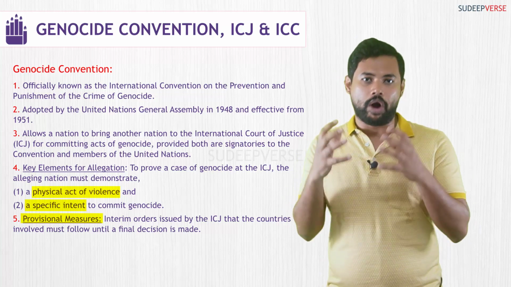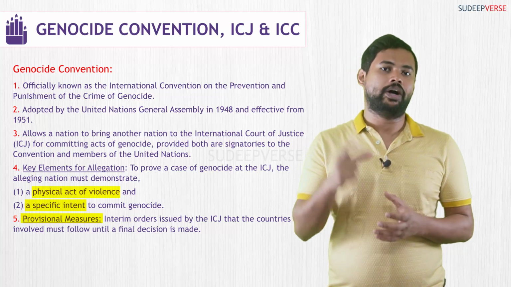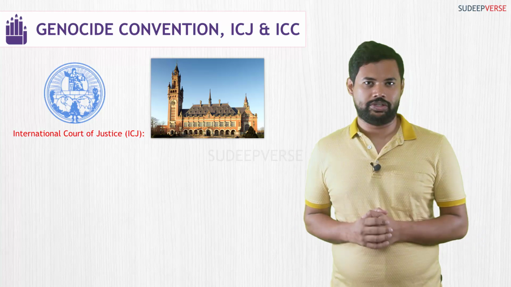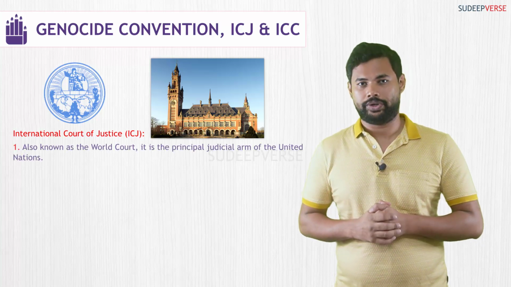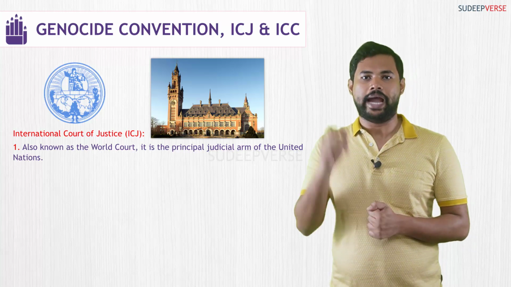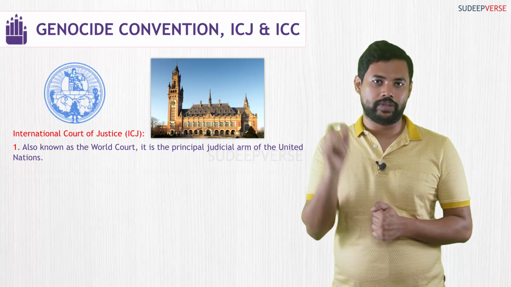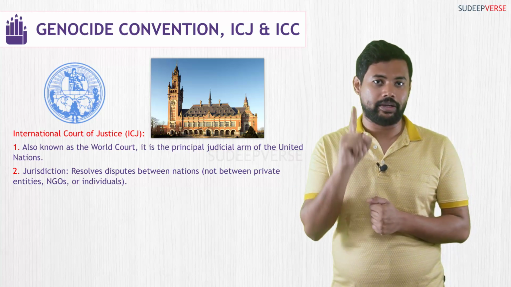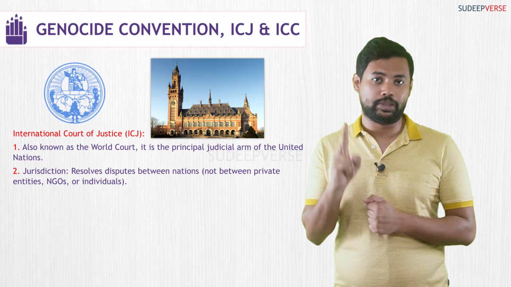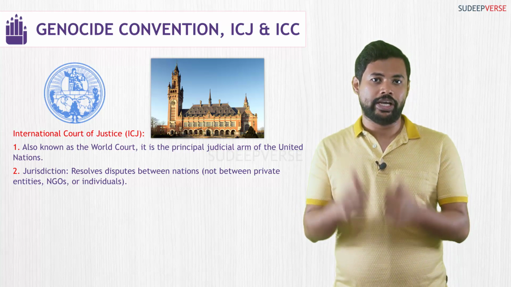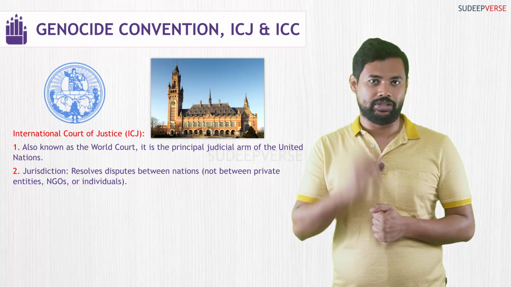Now let us look at what is the International Court of Justice and how it is different from the International Criminal Court. The International Court of Justice is also known as the World Court. It is the principal judicial arm of the United Nations, and this court can resolve a dispute between nations. It cannot resolve disputes between private entities, non-governmental institutions, or individuals. It can resolve disputes between nations.